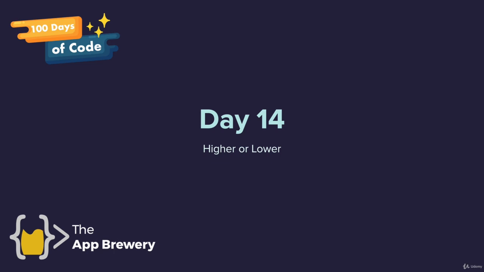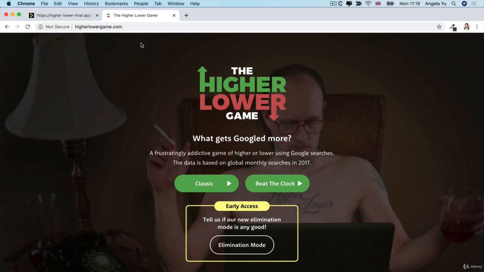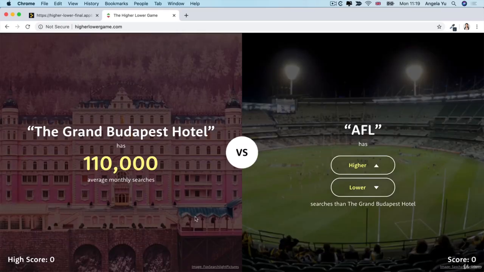Today you're going to spend building an exciting game called Higher or Lower. And if you want to have a go at it, just go over to higherlowergame.com and click on Classic. The classic version of Higher Lower is you compare one search term, the Grand Budapest Hotel, which is a movie, against another search term, AFL, which is the American Football League. And you have to say if the second one has higher or lower searches than the Grand Budapest Hotel.